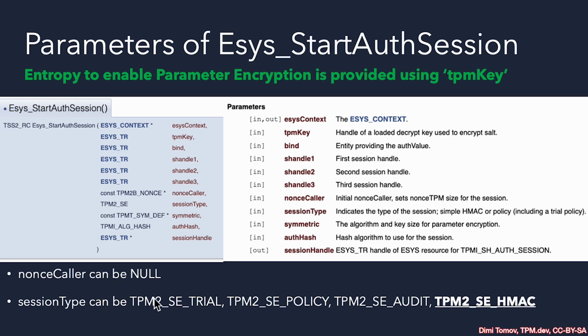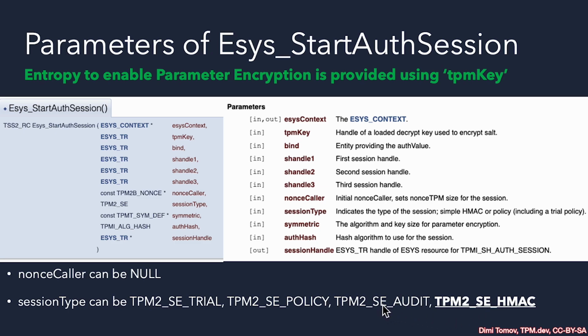The session type can be one of 4 types, as we mentioned: trial for creating policies. We'll talk about that in a dedicated lecture. Then a policy session to authorize a policy. This is also covered in this course. And of course, you can also use a policy session with parameter encryption to achieve the machine in the middle protection, but it is mostly recommended to use the HMAC type for that purpose.